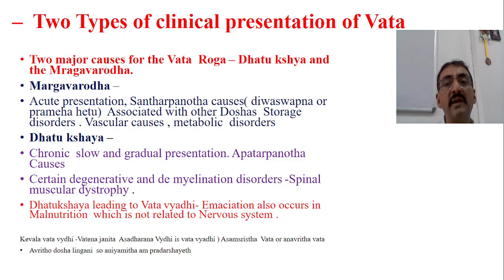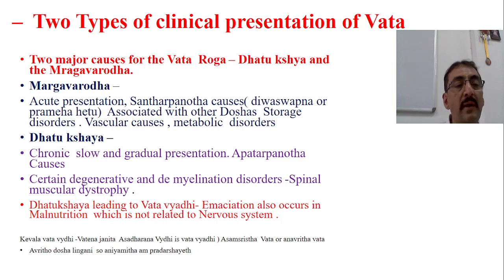Most of the time the causes are Apatarpanotha causes. Dhatukshaya related causes, maybe the degenerative causes or some nutritional causes may also be there. The cause is always Apatarpana Janya, not Santarpana Janya. So certain degenerative disorders, demyelination disorders, desquamation disorders and many other spinal muscular atrophic disorders all come under the Dhatukshaya Janya Vata Vyadis. So Dhatukshaya leading to Vata Vyadi.